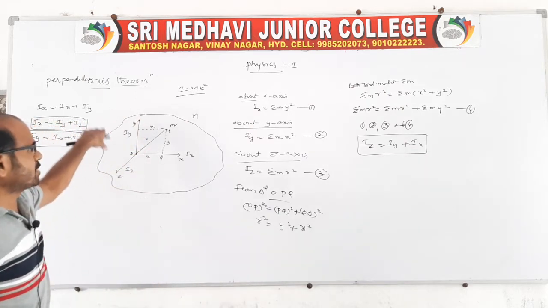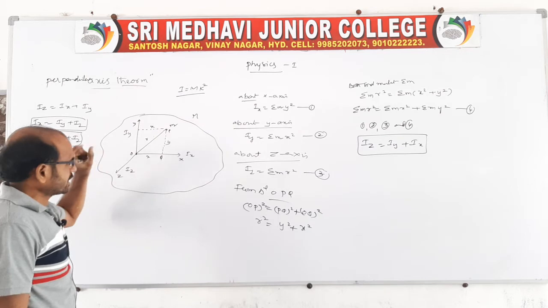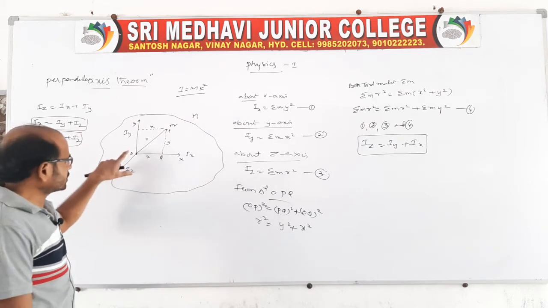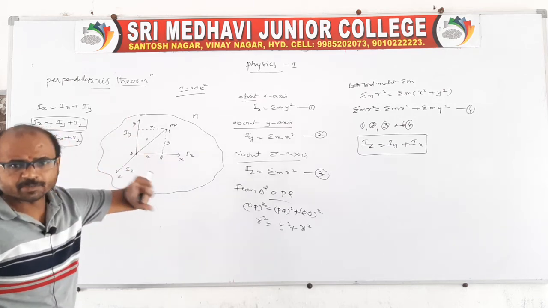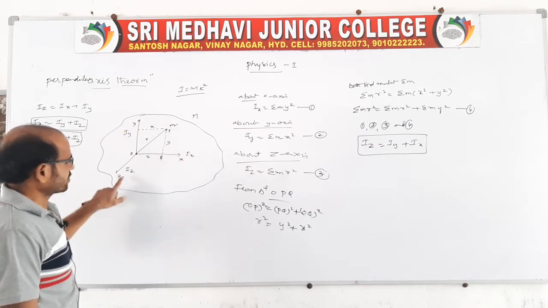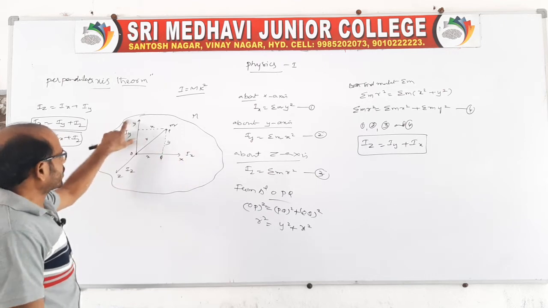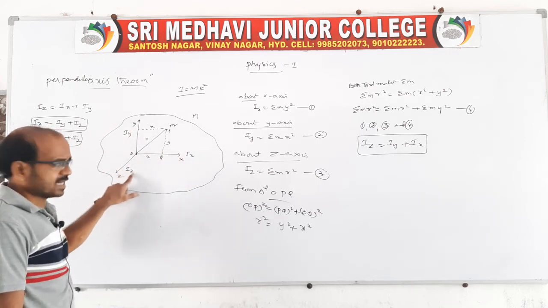That's what you take: a plane lamina. The plane lamina mass is capital M, and in this lamina you take one point at any point, not the center, at any point. Therefore about that point you draw 3 lines. The 3 lines are mutually perpendicular, that must be perpendicular. One you say x axis, one you say y, and the other one is z. About the x axis the moment of inertia is Ix, about the y axis Iy, about the z axis Iz.